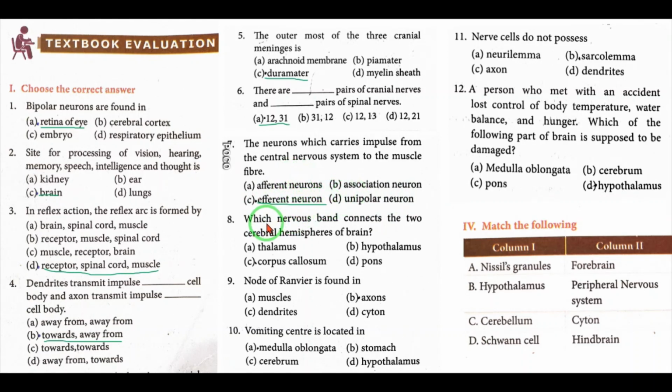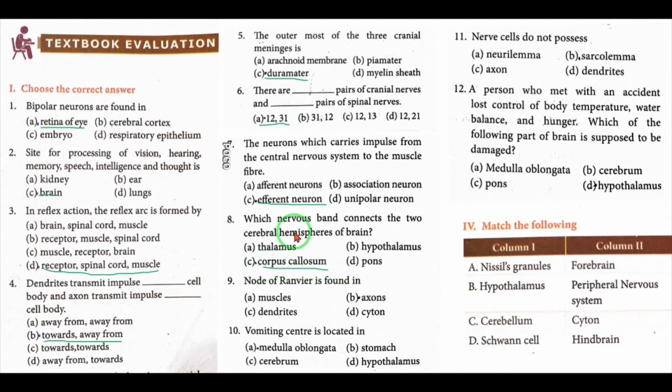Number 8. Which nervous band connects the 2 cerebral hemispheres of the brain? A, thalamus; B, hypothalamus; C, corpus callosum; D, pons. Correct answer C, corpus callosum.